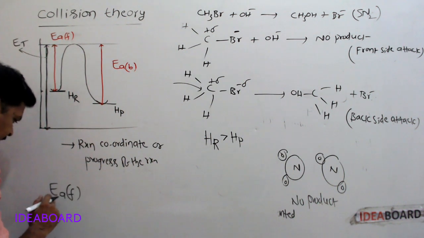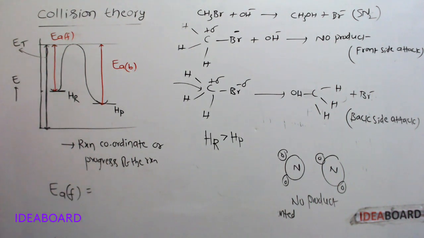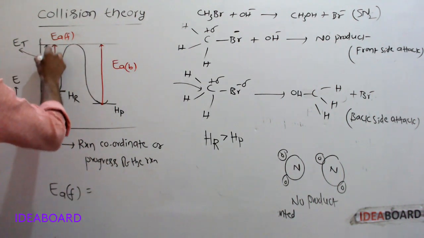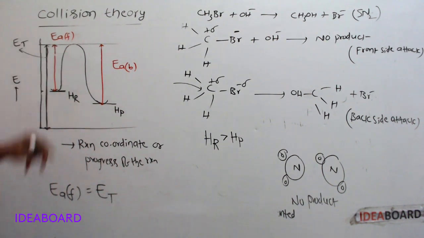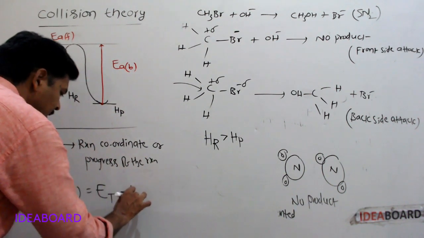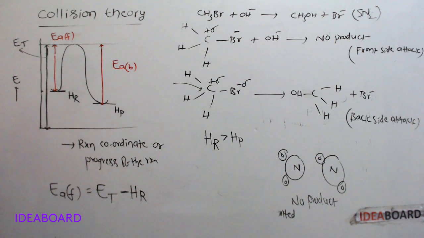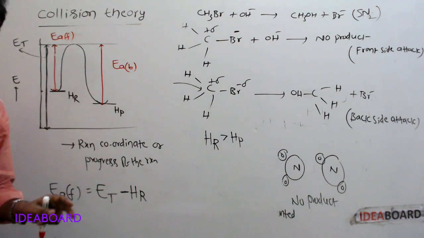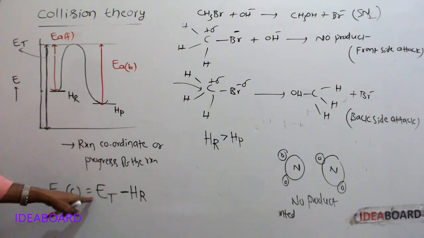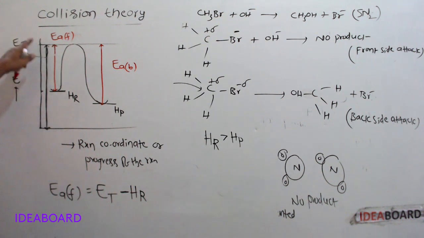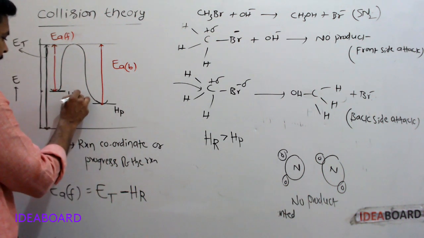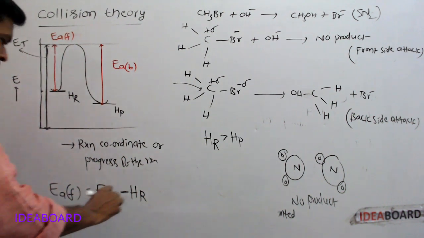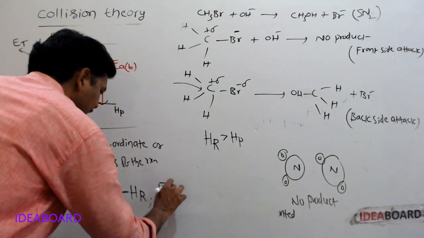It is equal to threshold energy ET minus enthalpy of reactants.